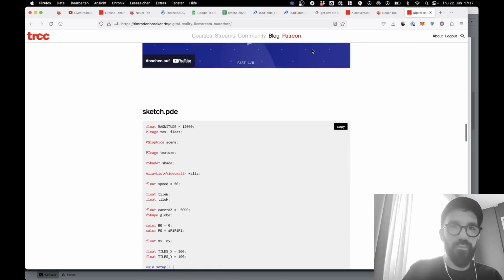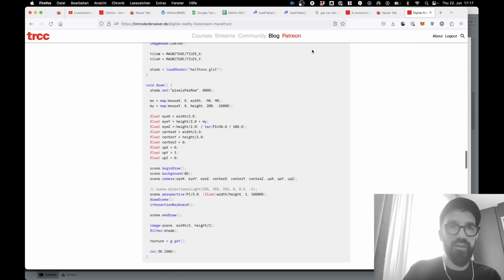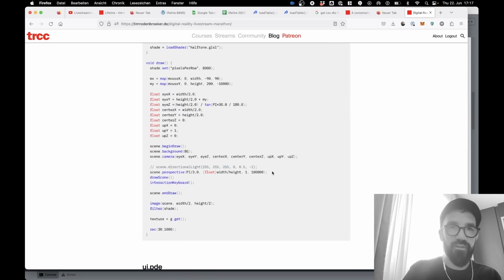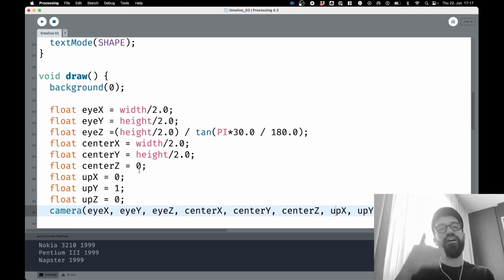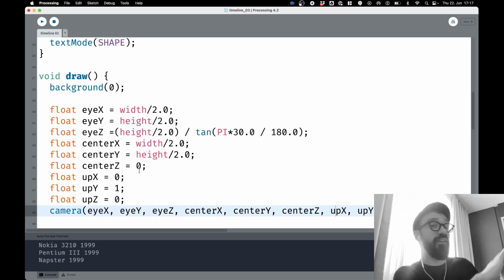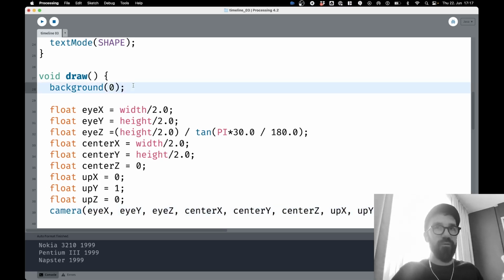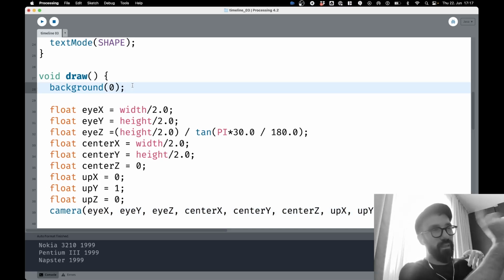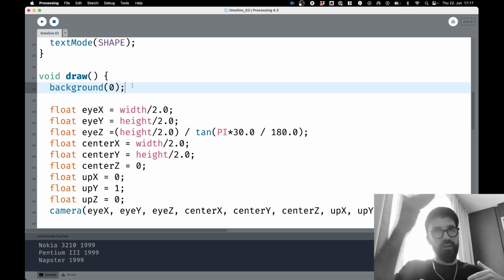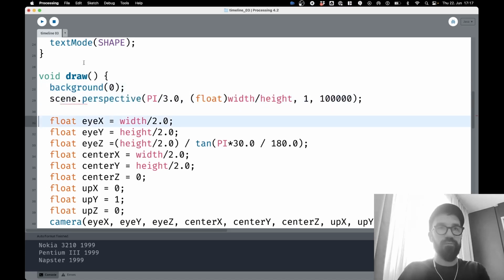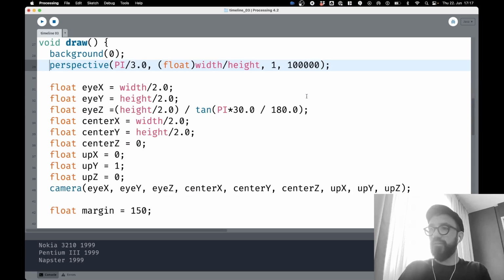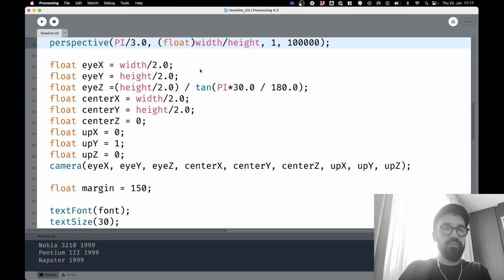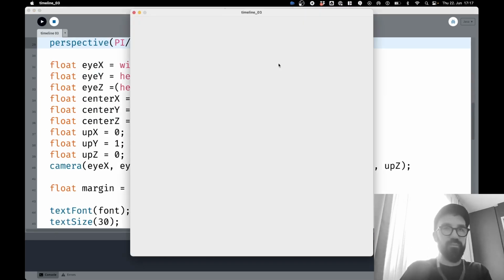Okay, great. Here's the code from that. So I have to go here and just copy paste the perspective function here, this one, that makes sure that things are not cut in the periphery. The thing is that in Processing in 3D spaces, there's a huge rectangle. In this case, it's black because it's called background, very far away, but it cuts at some 1,000 pixels in the depth of the scene. It just cuts elements, and that's why we use the perspective function. This is the hack we need to use to disable this feature. Okay, the camera is now set to standard, where everything should be the same as before.